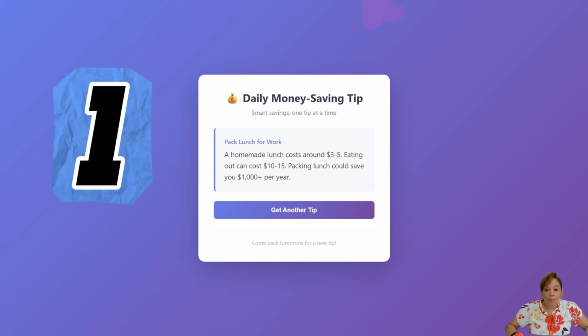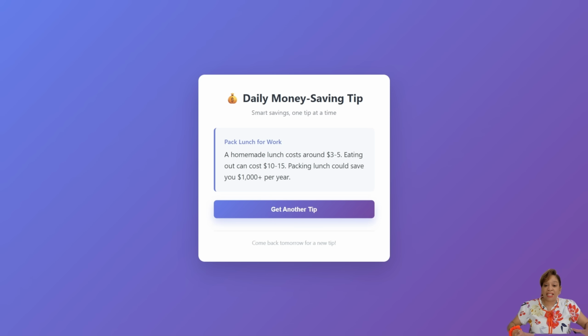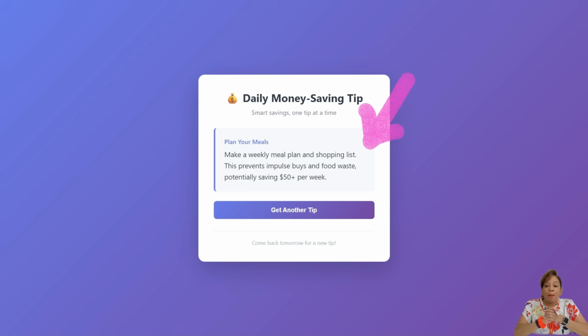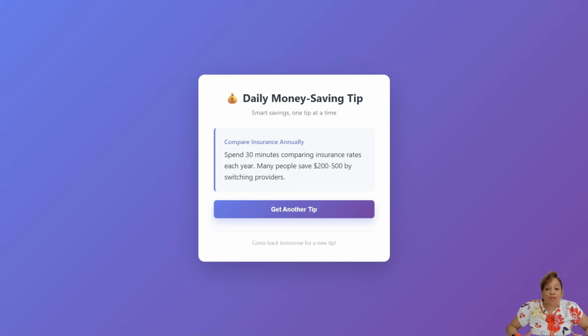First tip: a homemade lunch costs around $3 to $5, eaten out can cost $10 to $15. Packing lunch can save you $1,000 per year. Make a weekly meal plan and shopping list. This prevents impulse buys and food waste, potentially saving you $50 or more a week. These are tips that it just gave me. Spend 30 minutes comparing insurance rates each year. Many people save $200 to $500 by switching providers. Look at the tips.